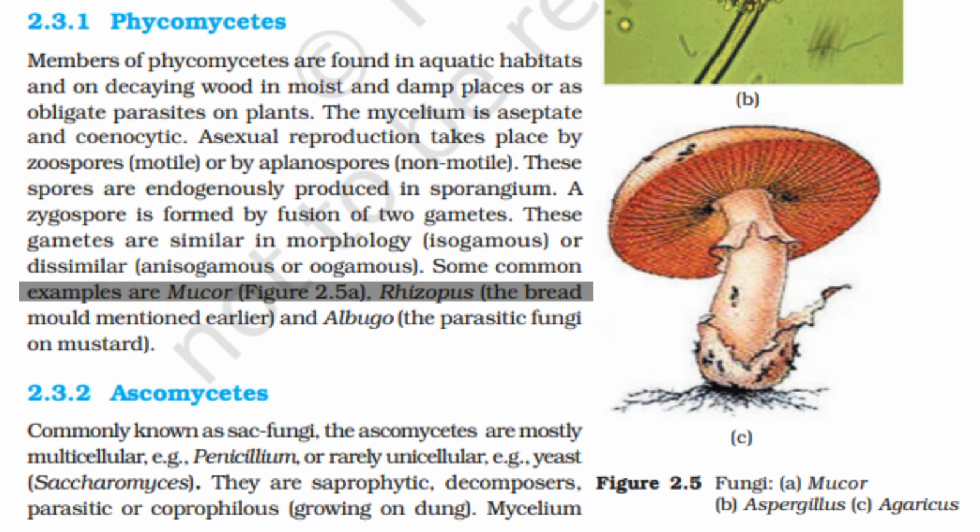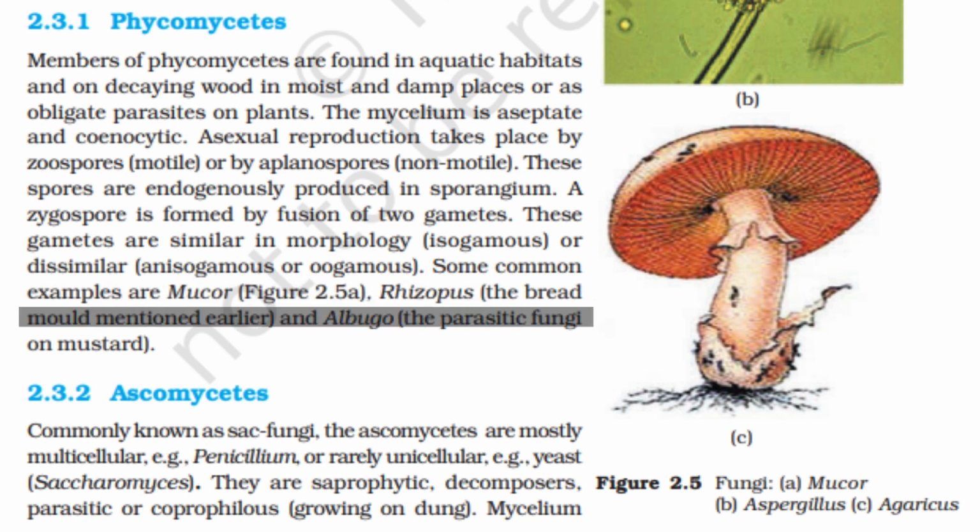Some common examples are Mucor, figure 2.5a, Rhizopus, the bread mold mentioned earlier, and Albugo, the parasitic fungi on mustard.